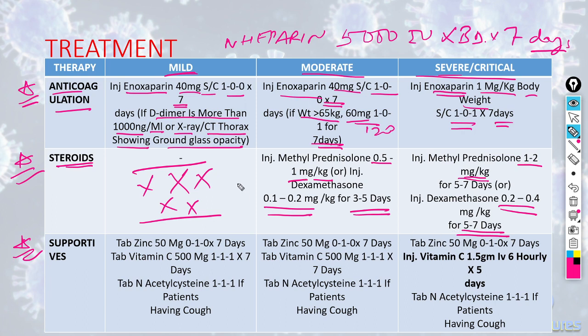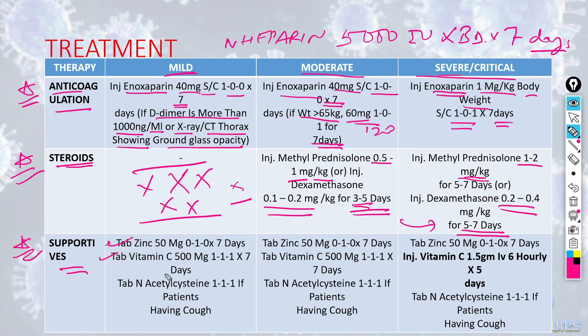So steroids are not given in mild cases. For moderate, we have seen the dose. Almost double everything for severe to critical cases, that is methylprednisolone 1 to 2, dexamethasone 0.2 to 0.4, and 3 to 5 days is replaced by 5 to 7 days. Supportives, what is the role of supportives?